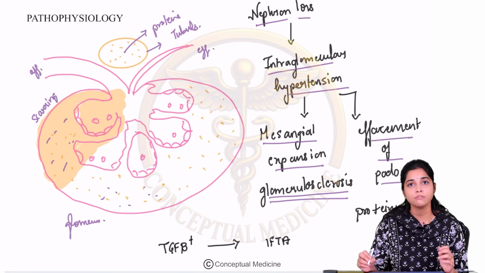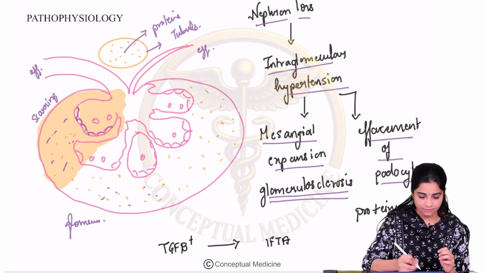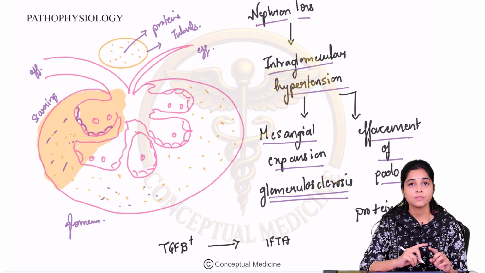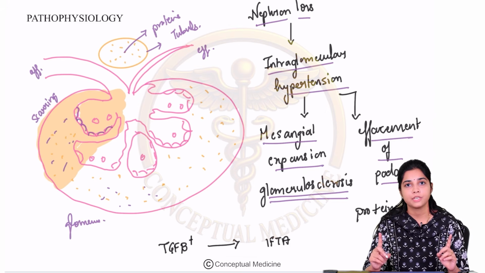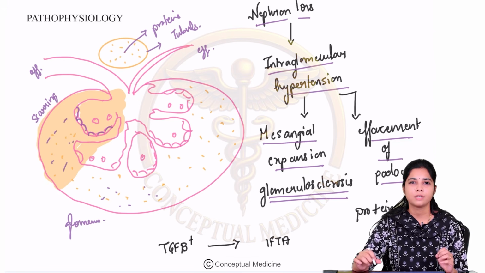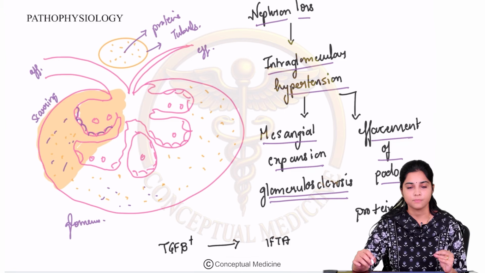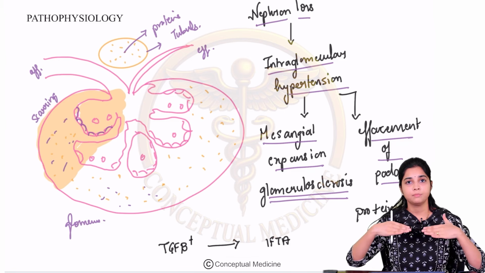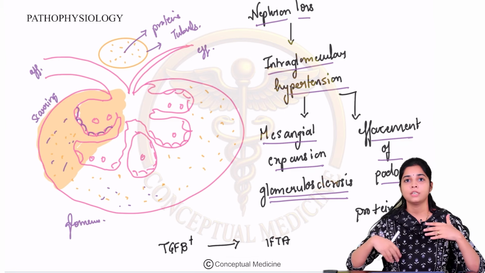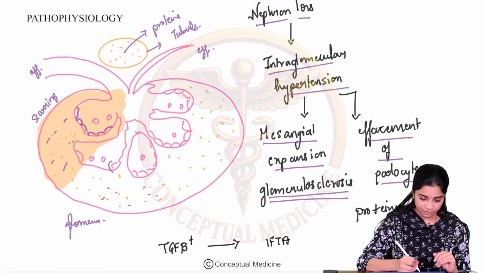This happens because of effacement of podocytes. So this is your glomerulus, and each glomerulus has these cells which are called podocytes. The podocytes basically help in keeping the filtration barrier intact. They do not allow the proteins to pass through. We will be understanding the structure of the filtration barrier in detail in our discussion of glomerulonephritis and nephrotic syndrome. So these podocytes generally help in keeping the filtration barrier and they do not allow proteins to pass through in the normal urine.